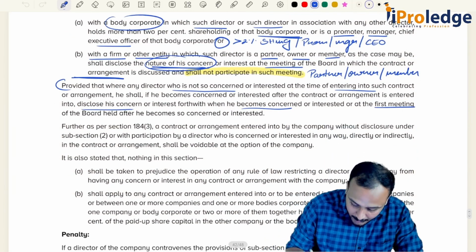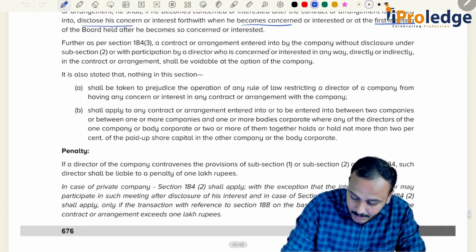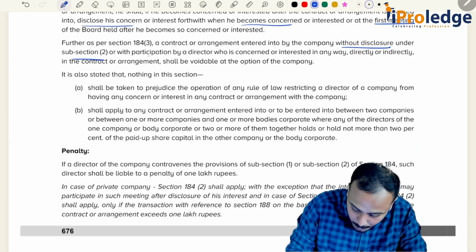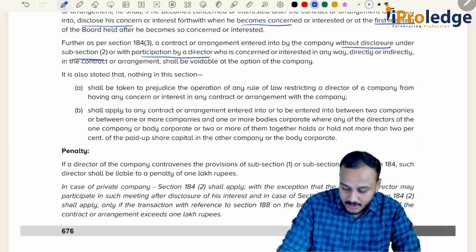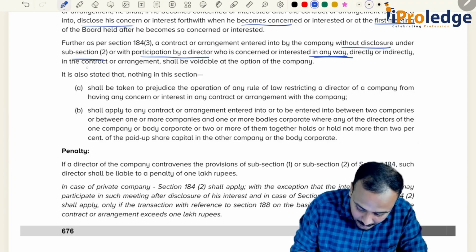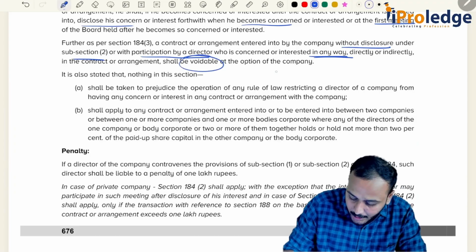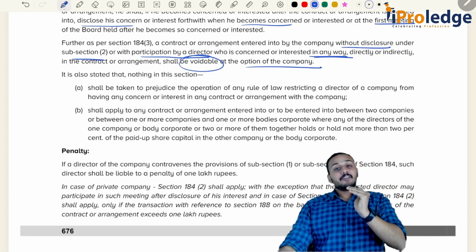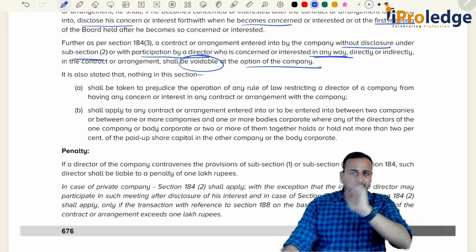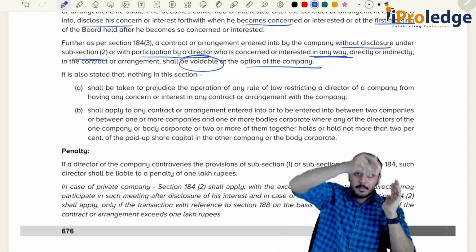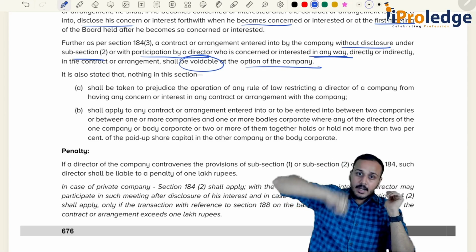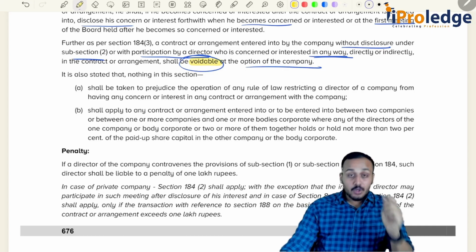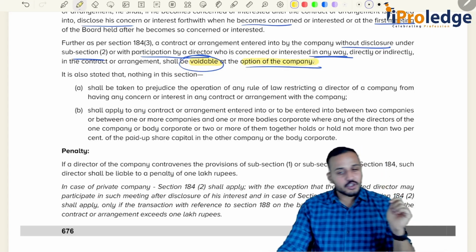Now coming to 184.3: a contract or arrangement entered into by the company without disclosure under subsection 2, or without participation by a director who is concerned or interested in any way, directly or indirectly, in the contract or arrangement, shall be voidable at the option of the company. Let's say Mr. A was supposed to disclose the interest, but he does not disclose it, and ABC Limited enters into the contract. Now this contract becomes voidable. At whose option? Voidable at the option of the company.